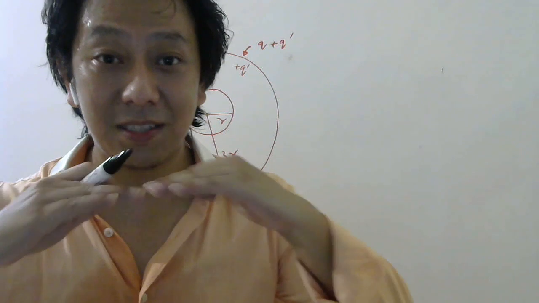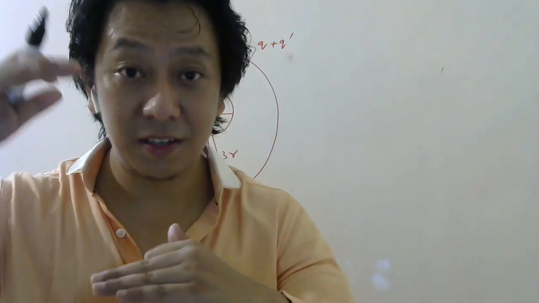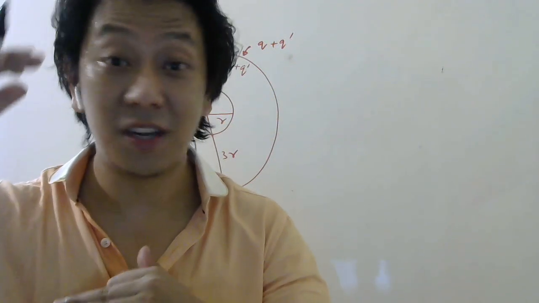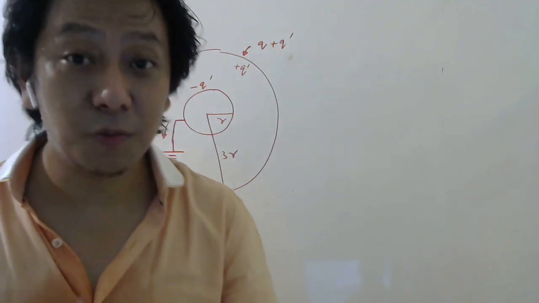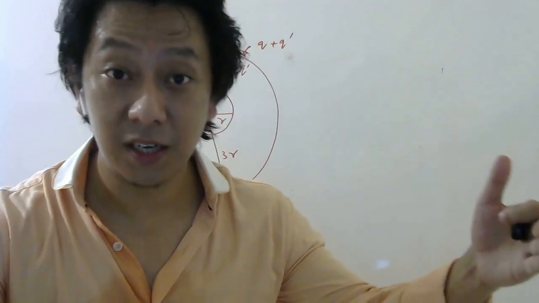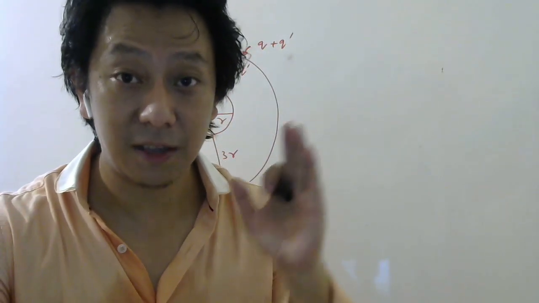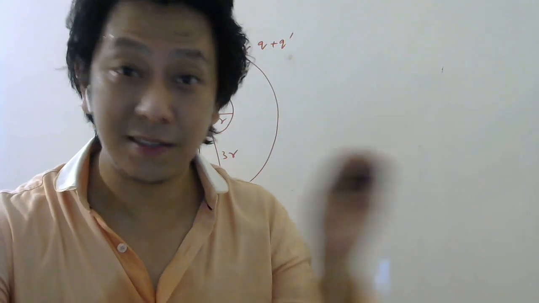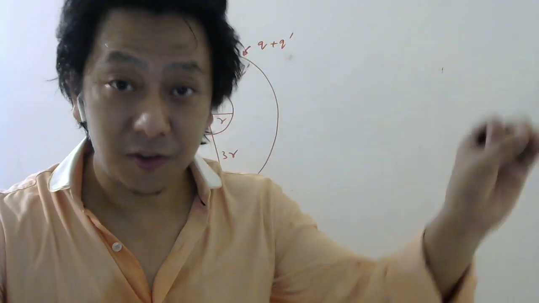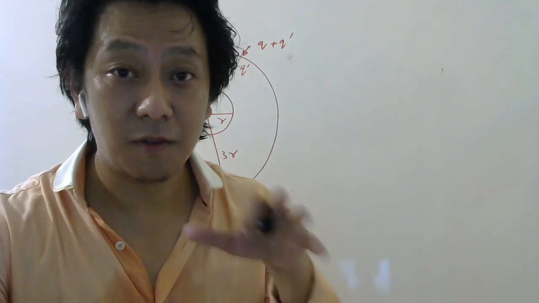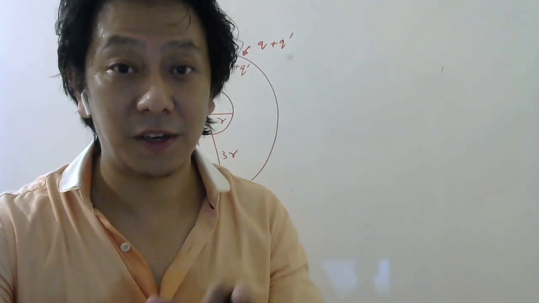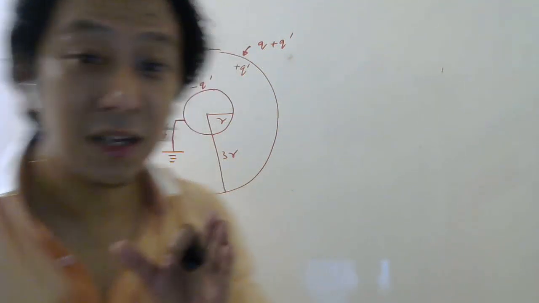That's why we take sea level as reference to measure height of mountains. Similarly, besides infinity, where we also choose potential to be 0, ground is also a very nice reference point where we choose potential to be 0.